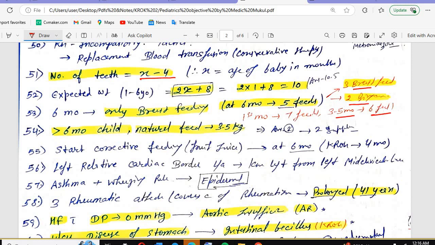Okay, first month old, how many feeds will you give? 7 feeds will be given. 3.5 month old, how many feeds will be given? 6 feeds will be given. At 6 months we have the 5 feeds: 3 breastfeeding, exclusive breastfeeding, and the 2 we have the expressive feed. Okay.